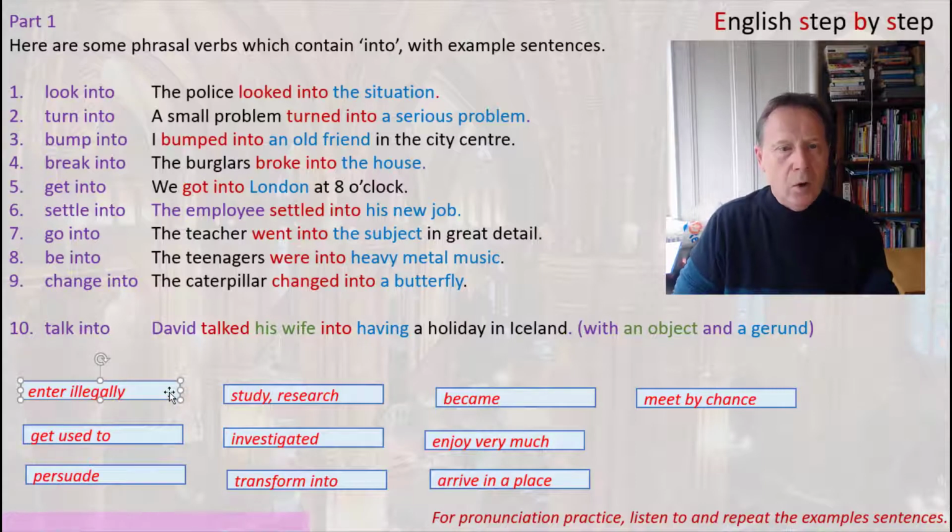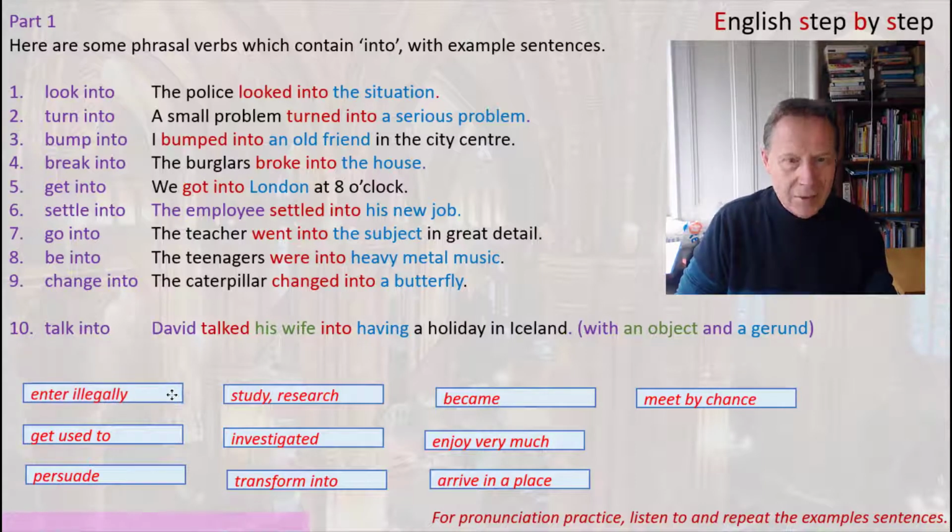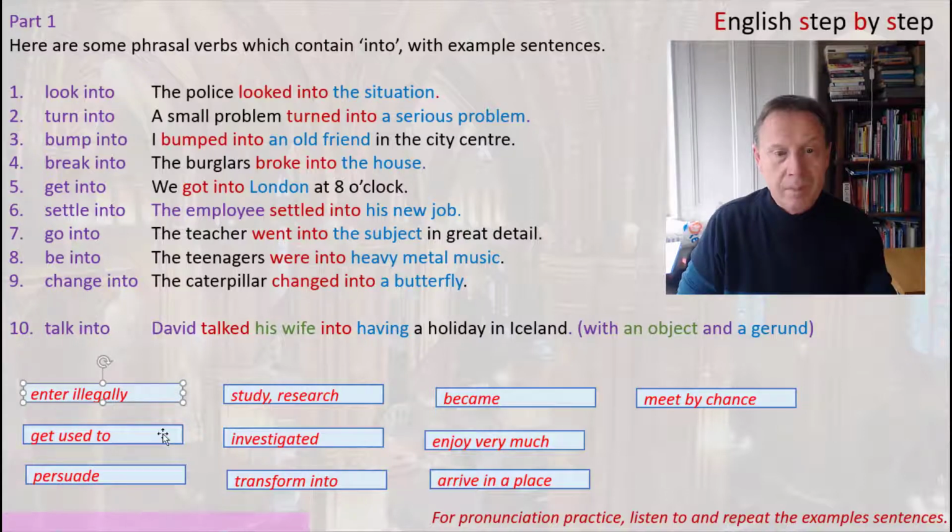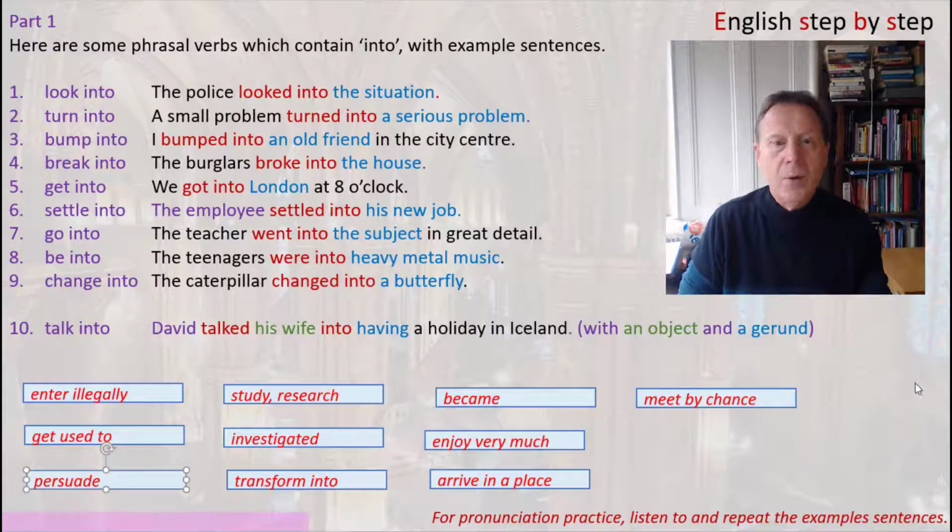For example, which phrasal verb means enter illegally? Which phrasal verb means get used to? Which phrasal verb means persuade, etc. So you can pause the video now, try to do the matching exercise, and then when you've finished, you can come back and we'll check the answers.